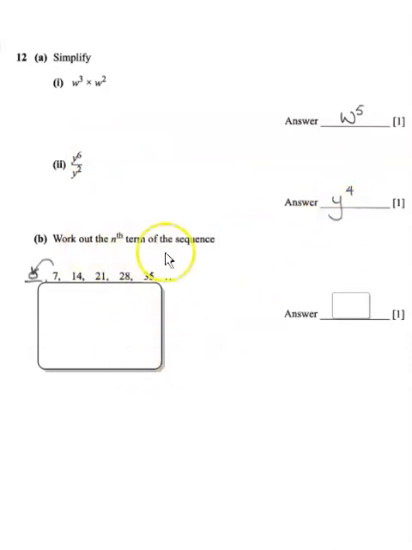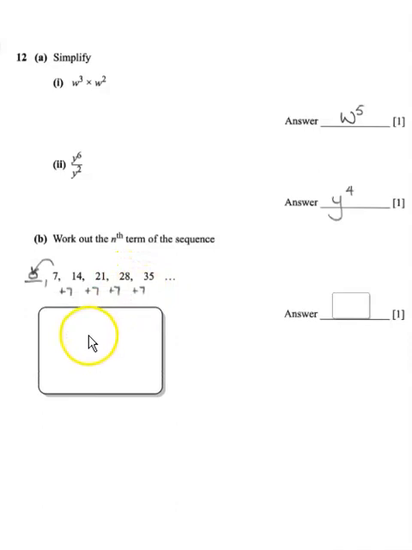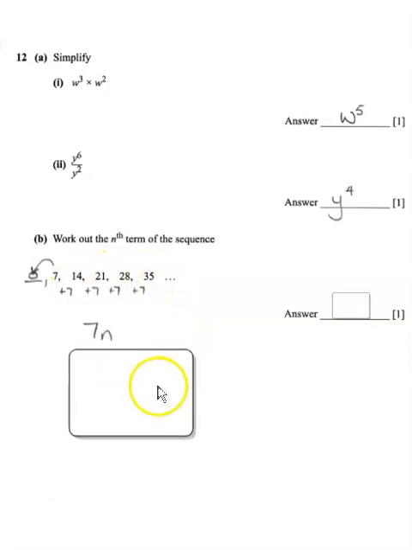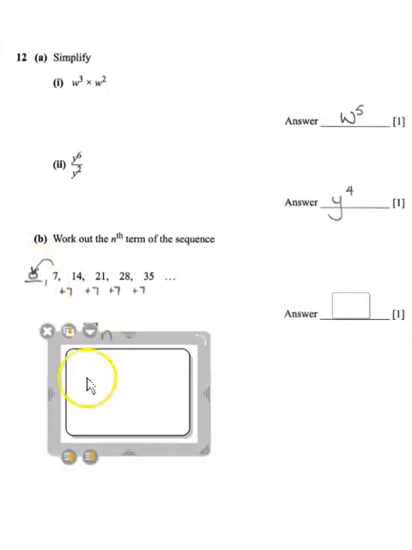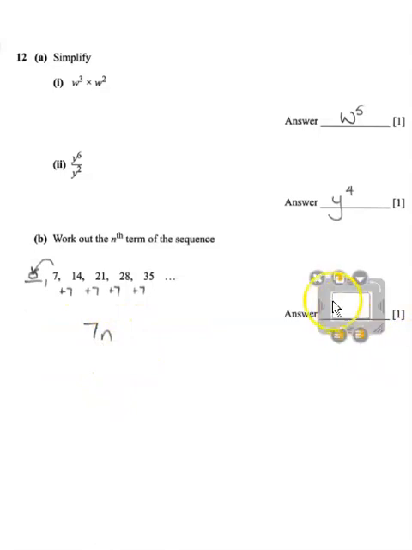Then it says work out the nth term of the sequence 7, 14, 21, 28, 35. You can see we can find the differences as we keep adding 7s all the time. So we then have 7n, and then we look at the previous number, which would have been 0. So we don't normally show the 0 on this one, so it would be just 7n for the nth term of this one. That just means it's just a 7 times table.